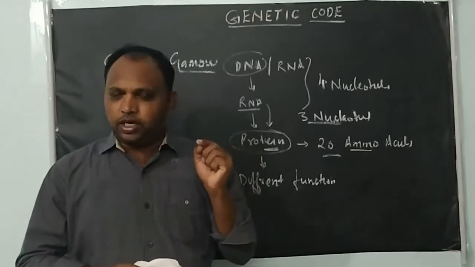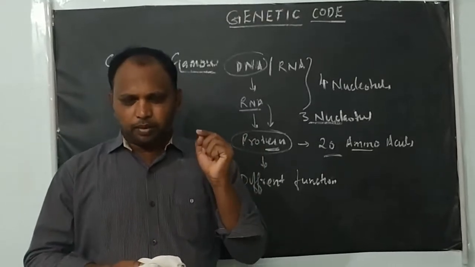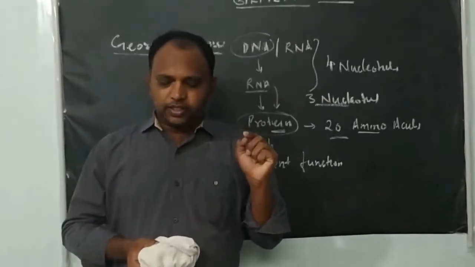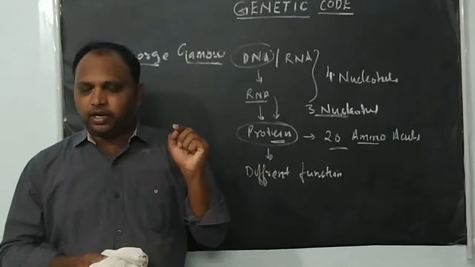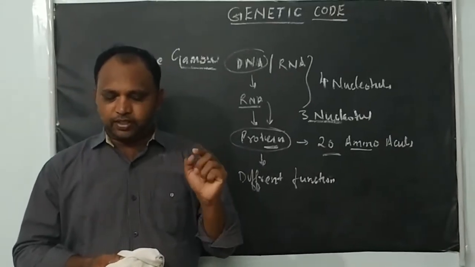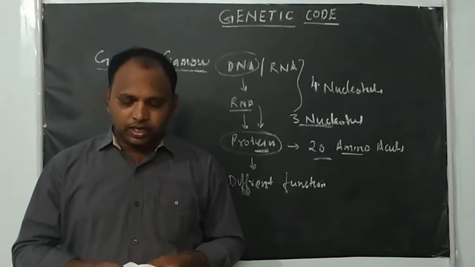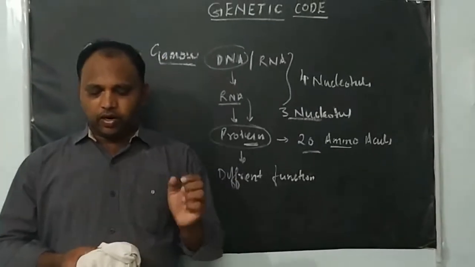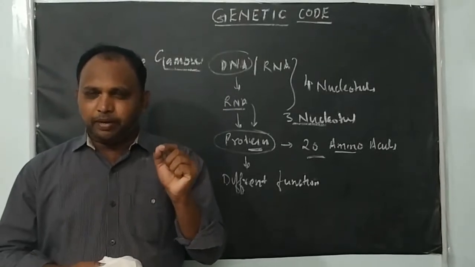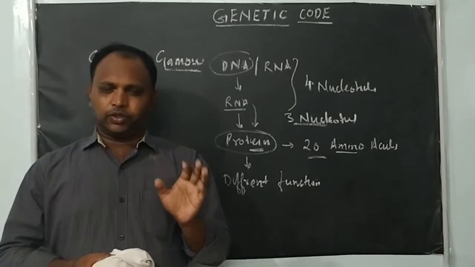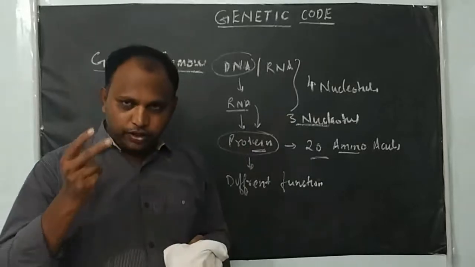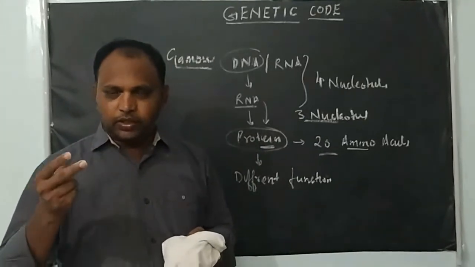As per George Gamow, the RNA molecule is made up of only 4 different types of bases. These bases have to code for 20 different amino acids, so the code should be a combination of bases. He suggested that to code for 20 different amino acids, the code should be made up of a minimum of 3 nucleotides. There are 4 nucleotides, and every 3 nucleotides code for one single amino acid, for a total of 20 amino acids.